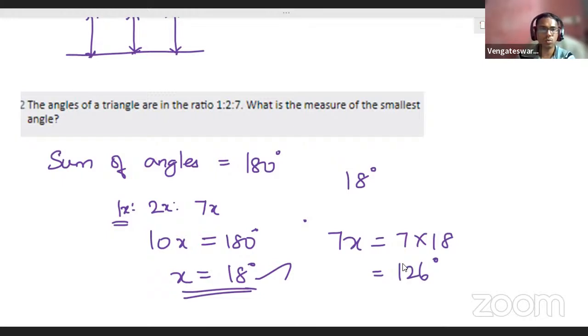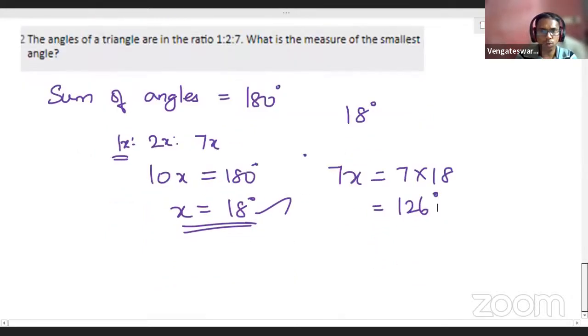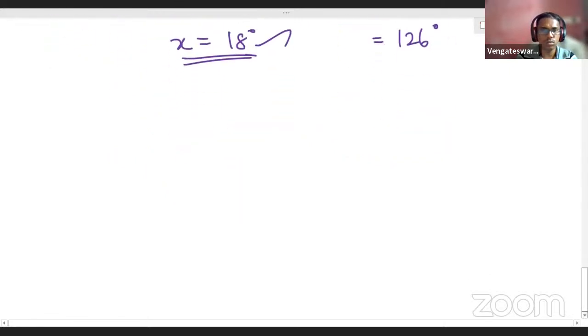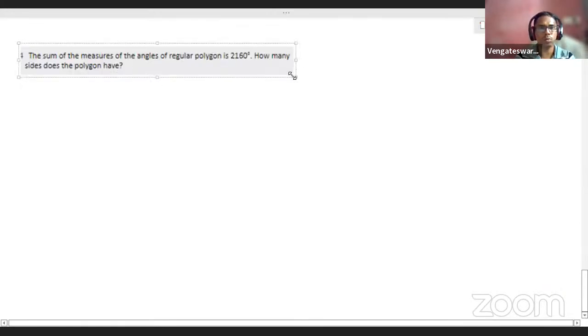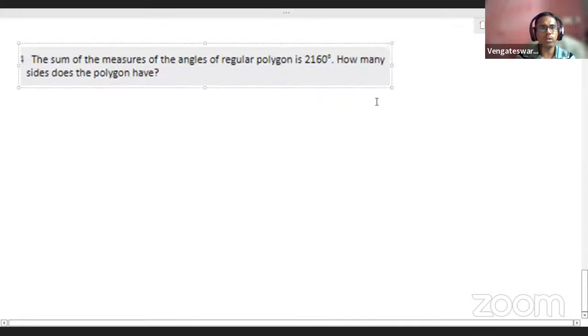Brilliant. Very good. Here is another brilliant question. Let me see how many can answer this, the next question. It's a very good question, actually. Students, it is about a polygon, okay? I hope this question is also clear to you, right? Now here is a question based on polygons. Can you try doing this problem?